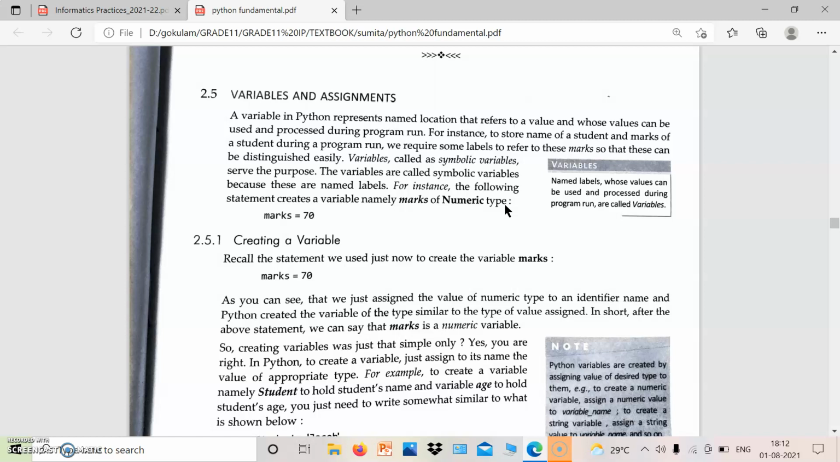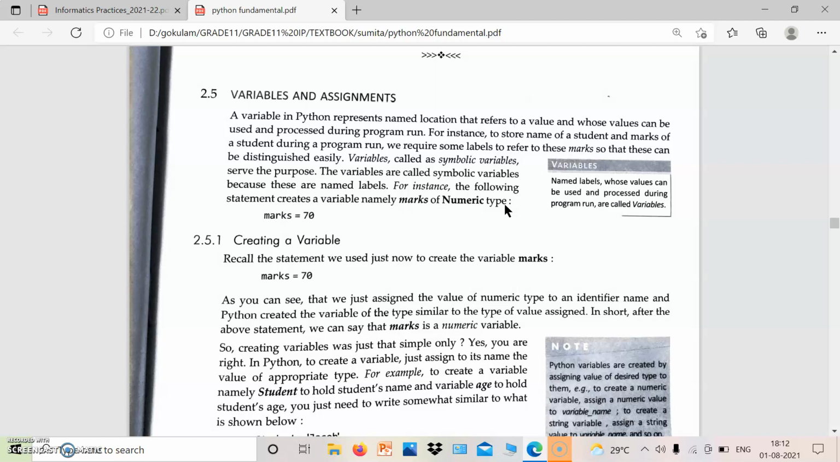In this, one category is named identifiers. Identifiers means the user can give a name to some data, and this name is known as an identifier. So a variable is an identifier. That means a variable in Python represents a named location that refers to a value. For example, if we write a equal to 10, then a is the variable and 10 is the value. This value and name are associated by using an equal to sign.